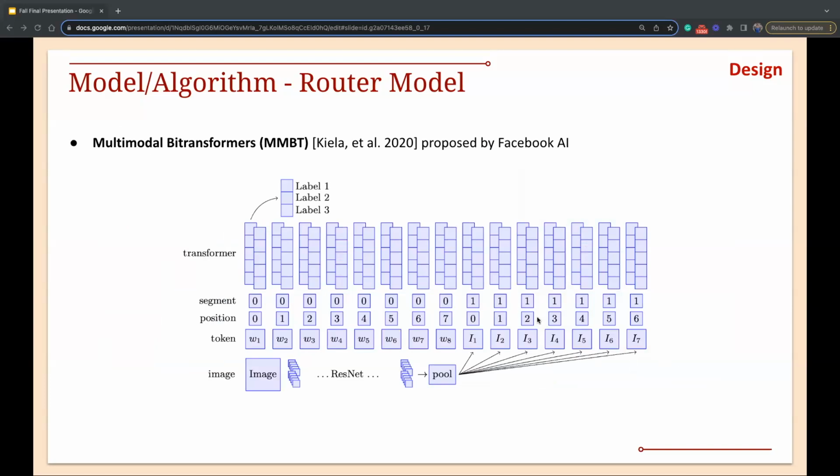It has a ResNet-152 architecture for handling the image embeddings, and it involves joint fine-tuning of unimodally pre-trained text and image encoders, and so it in general uses early fusion techniques. We think that this early fusion technique, along with the bidirectional transformers, is what helps in better training the router model.